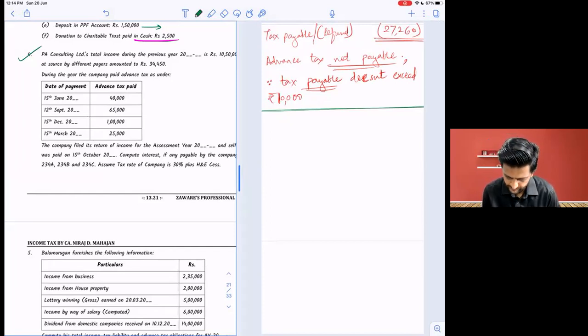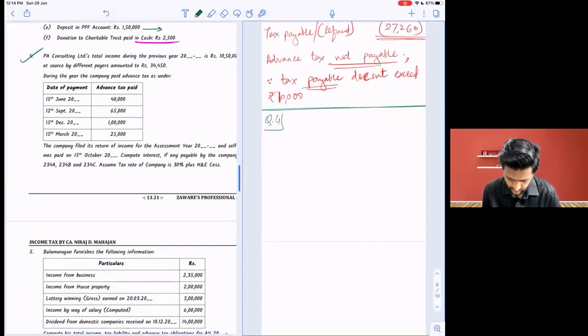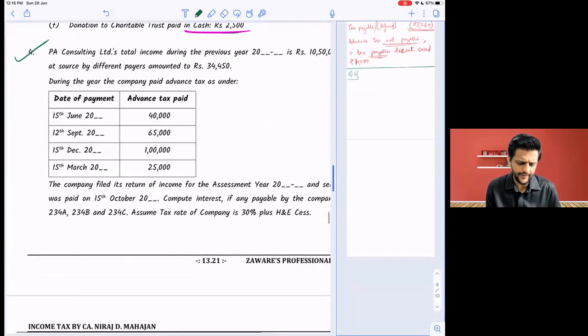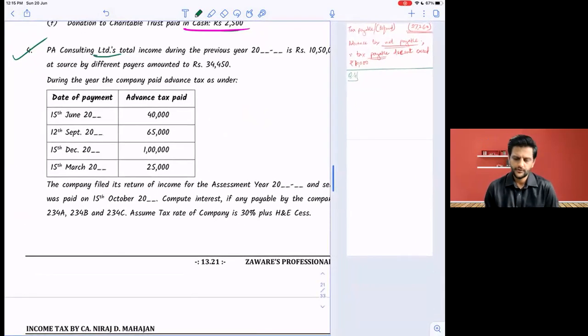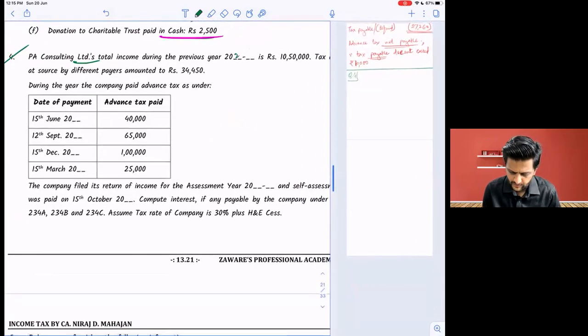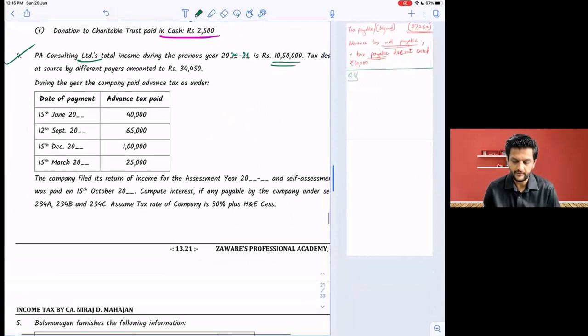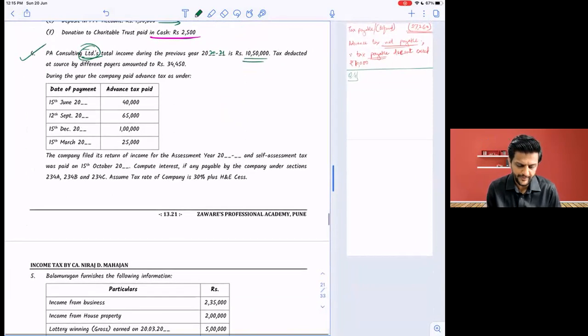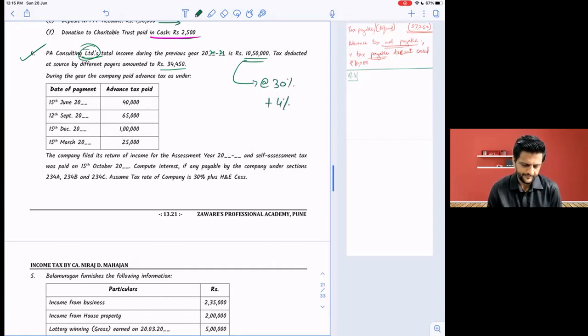Question number 4. PA Consulting Limited company. Total income during the year 2021 is 10,50,000. This company, don't forget. Tax credit at source by different payers amounted to 34,450. So basically your TDS credit is 34,450. I hope you remember this is at the rate of what? You can take 30% plus 4% cess.